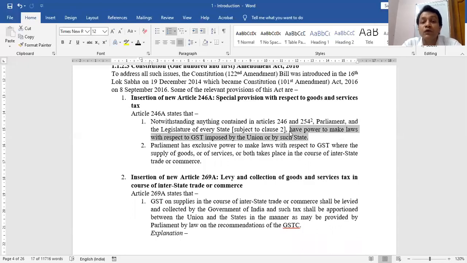This is the amendment. Article 246A says that in GST, not the Parliament only, not the state only, both have the power to make laws. But subject to clause 2. Now this is my clause 2: as far as interstate is concerned, only Parliament has the power to make laws. Earlier also, for interstate only Parliament had the power. Now also on interstate, Parliament has the power to make laws. But for intrastate, earlier only the state had the power. Now Parliament as well as the state has the power. This is my first point.